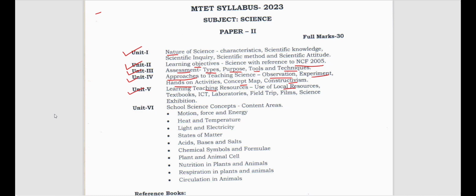Now, textbooks. So we all know that in schools we use textbooks, right? Then ICT, how information and communication technology is used as a learning resource, that we have to know. Then laboratories play a very important, a very vital role in the learning of science, right?